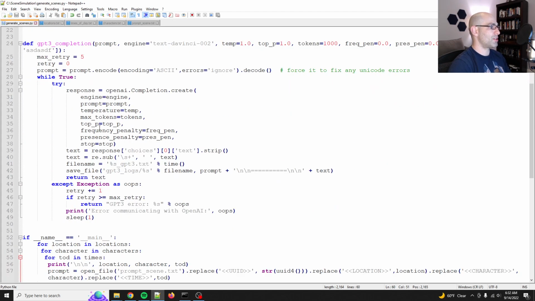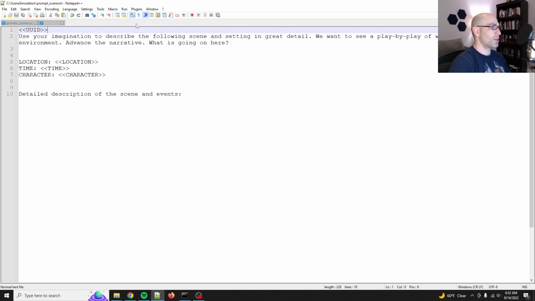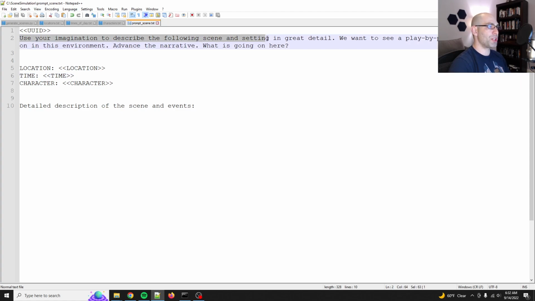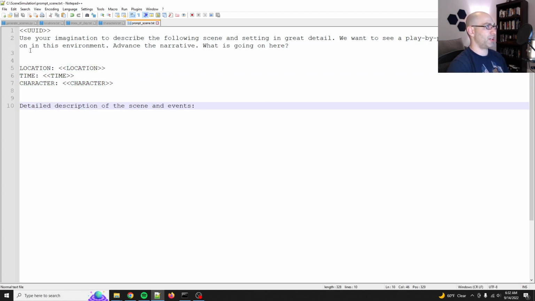So what I'm doing is generating synthetic data first. I've got this prompt where it says, use your imagination to describe the following scene and setting in great detail. We want to see a play-by-play of what's going on in this environment, advance the narrative, what is going on here. So I give it a location, a time, a character, and a detailed description of the scene and events.